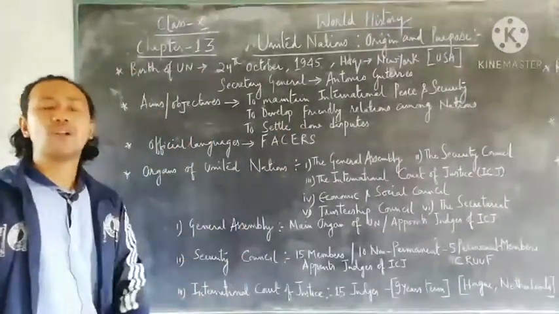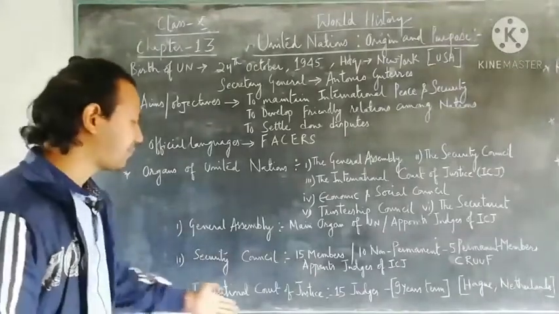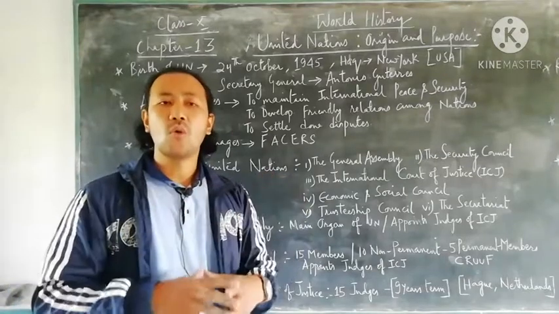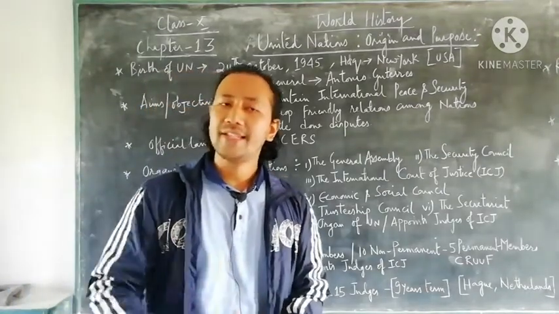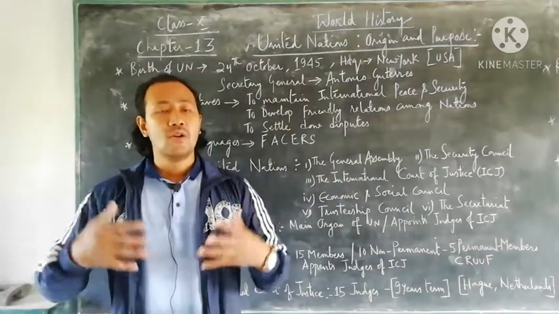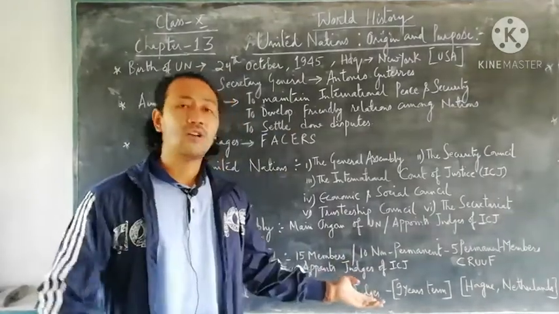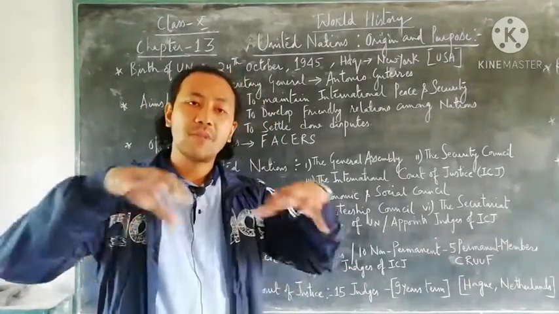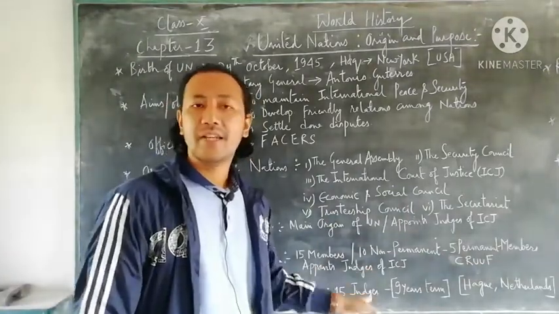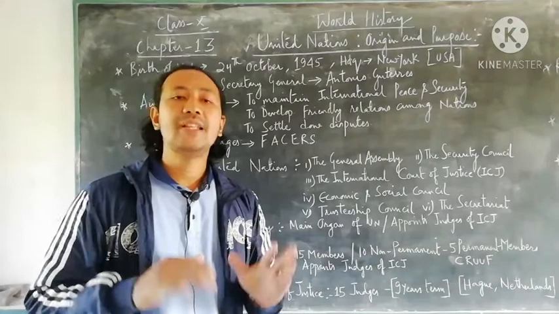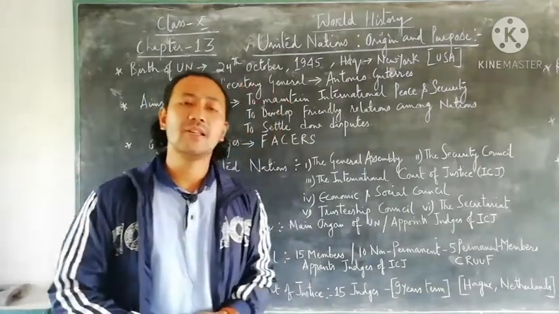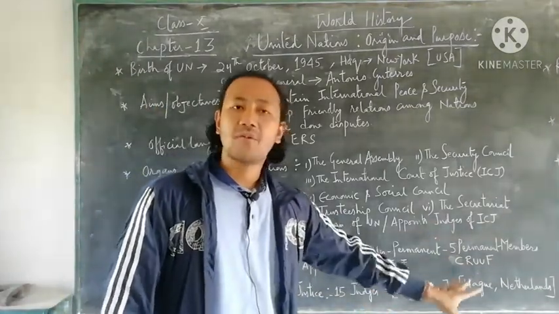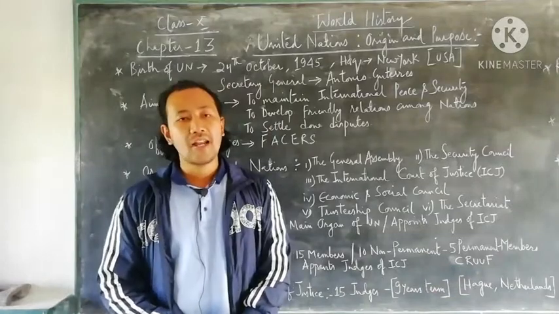The third important organ of the United Nations is the ICJ, which stands for International Court of Justice. This is a court where every nation can come for advice or proper information, or if they are having any problem or trouble, they can definitely come here, but it should be a member of the United Nations. In the ICJ there are 15 judges, all appointed for a term of 9 years, and it has its headquarters in The Hague, in the Netherlands.